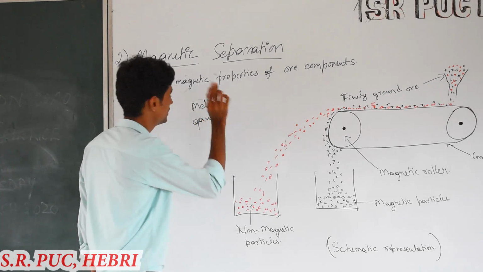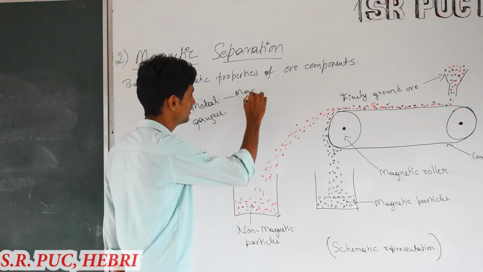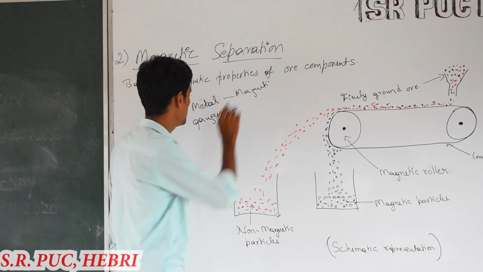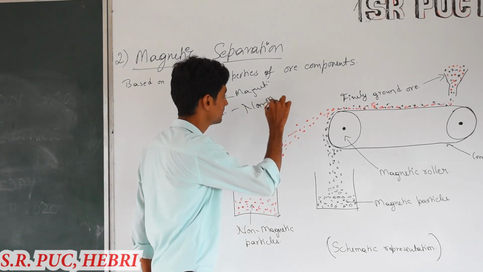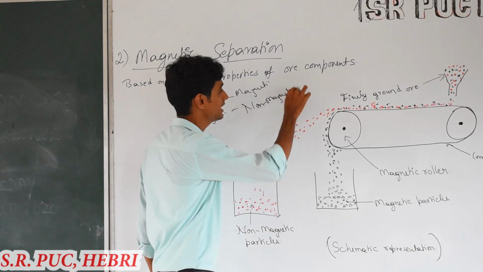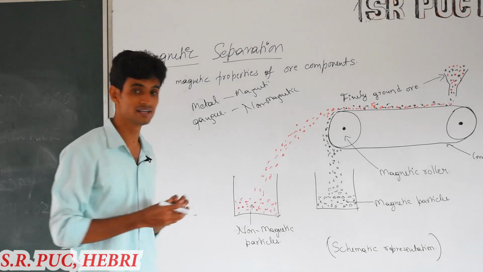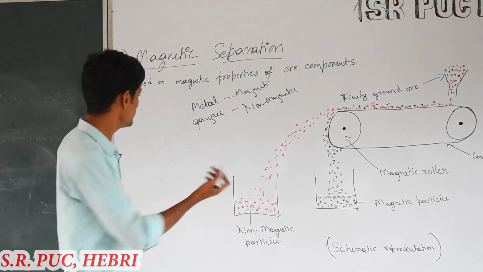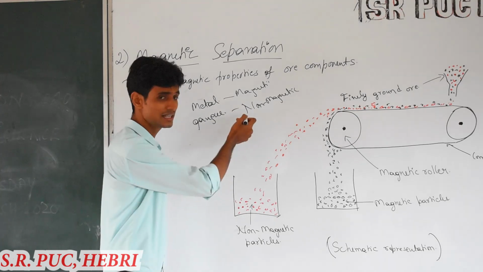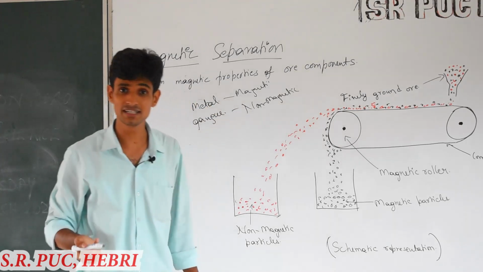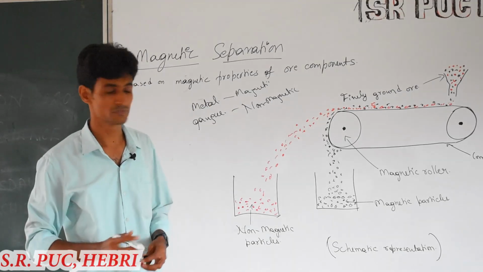If metal is magnetic and gangue is non-magnetic, we can use magnetic separation to separate metal and gangue. It may be reverse also. If gangue is magnetic or metal is non-magnetic, we can also use magnetic separation in that case also.